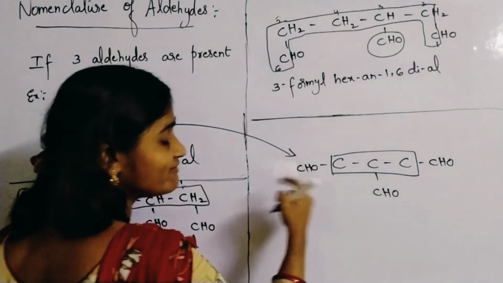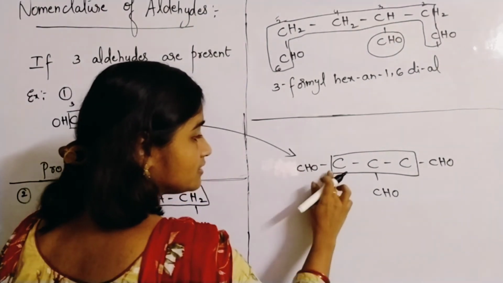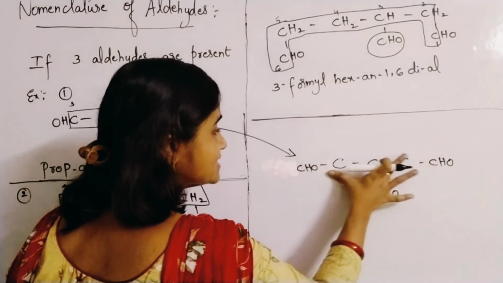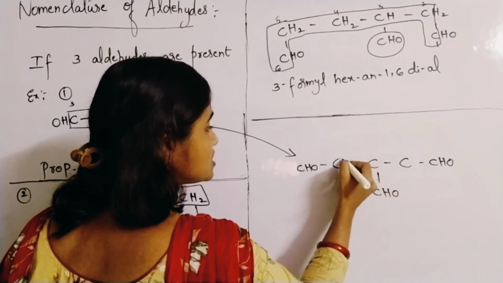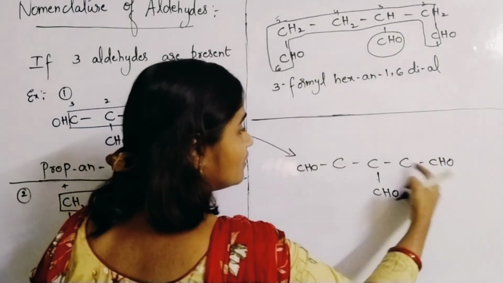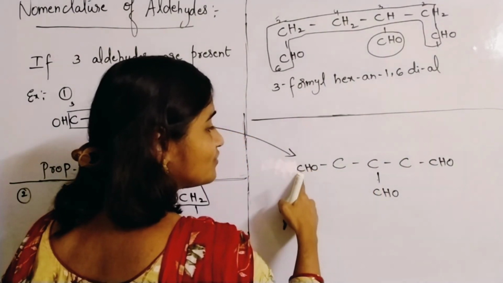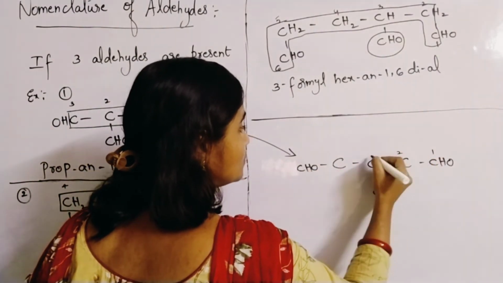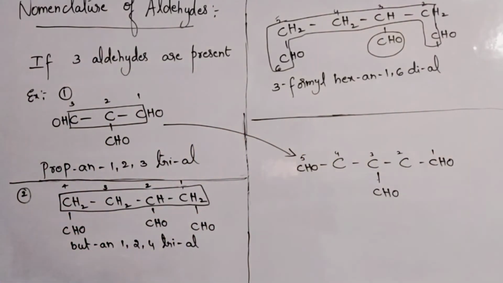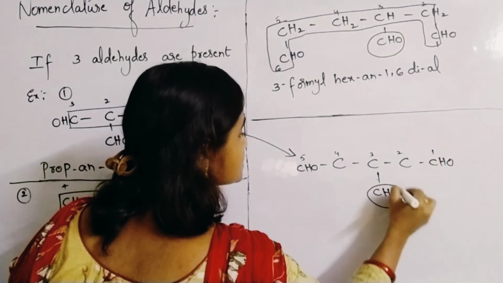If the question is given like this, then you have to write like this. Please check carefully. If the question is given like this, then 1, 2, 3, 4, 5 carbons are there in the parent chain. Now 5 carbon atoms will be there in the parent chain. Then this will become your substituent.